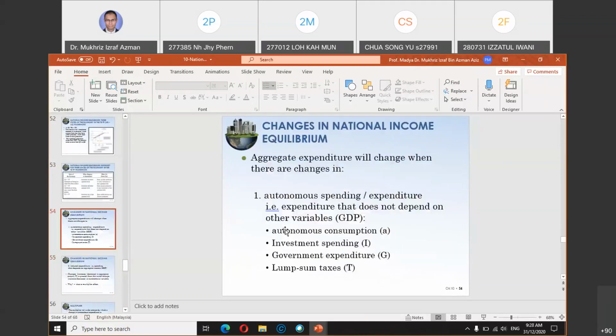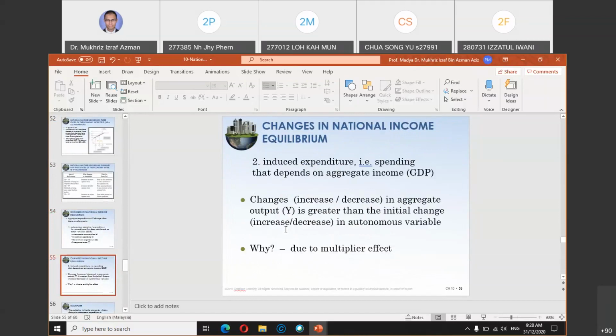I want to bring you to the last part of the lecture, topic number 10, on the multiplier. So what is the multiplier? The multiplier is when an increase or decrease in output is greater than the initial change. For example, if you spend 10 ringgit today and it goes into the economy, say you buy something from a shop, the effect on the economy does not mean that it will increase by only 10 ringgit.